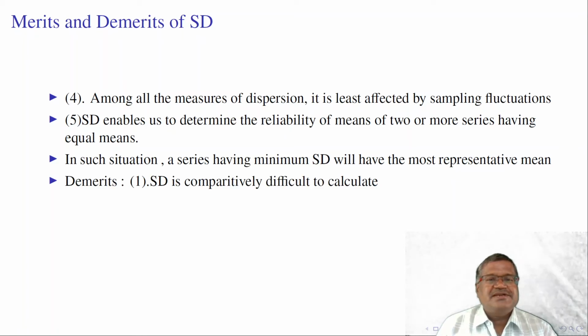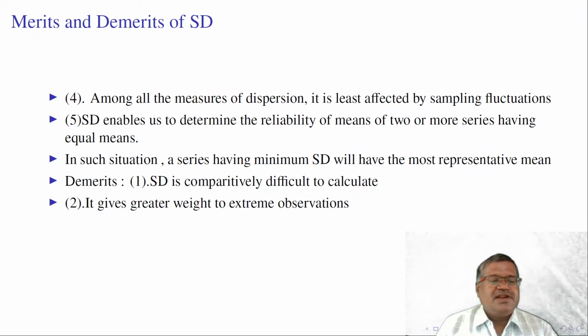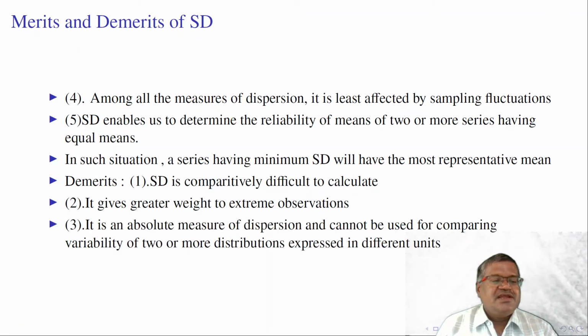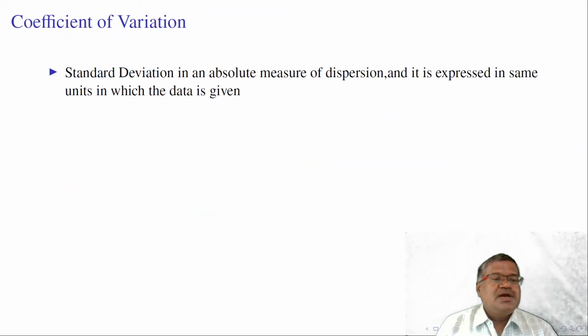There are some demerits also. SD is comparatively difficult to calculate. It gives greater weightage to extreme observations. It is an absolute measure of dispersion and cannot be used for comparing variability of two or more distributions expressed in different units. To rectify this difficulty, we need to calculate the relative measure of standard deviation, that is coefficient of standard deviation. The coefficient of standard deviation multiplied by 100 gives us the coefficient of variation.